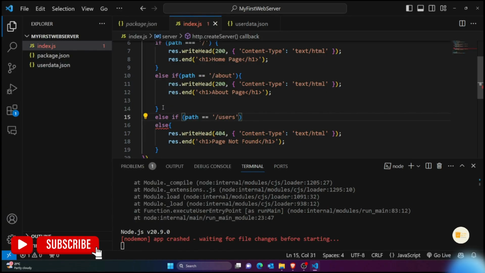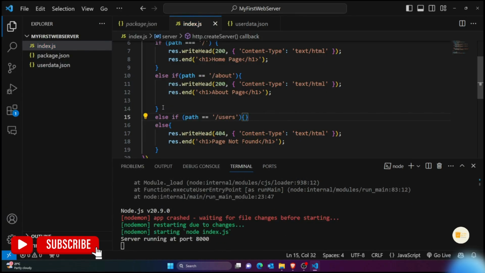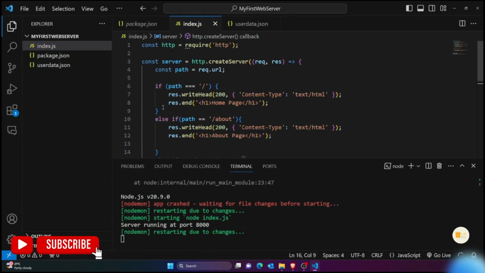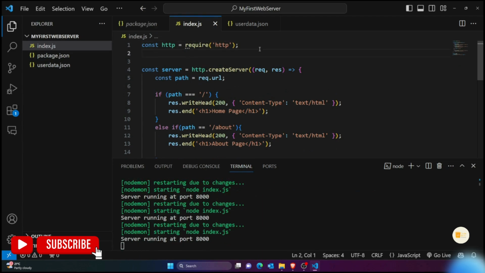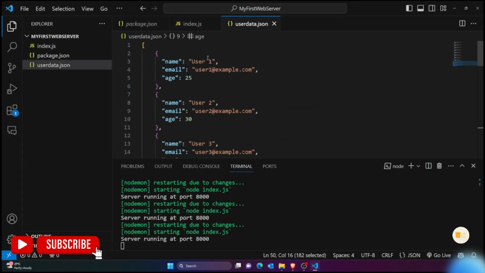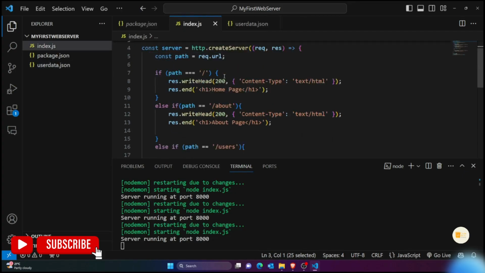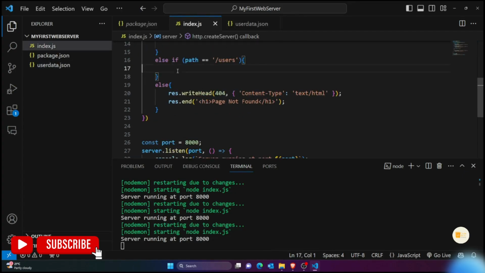Okay, for example, someone calls this path which gives all the users. So what you're going to do is, first of all, I need to import the fs module to actually locate the file user data.json. So const fs. I hope everyone has watched my video on fs module. We have created this previously. Okay, so here we are just saying that call the fs module, and we are going to read data of this file and send this as a response to front end. Right, so that's what we are going to do.